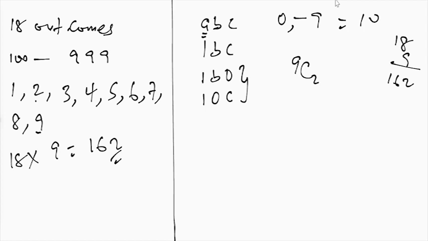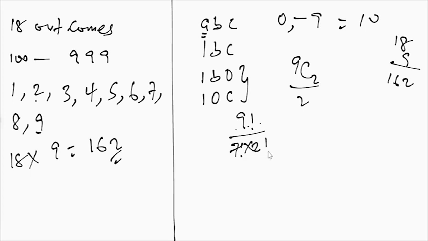Not just that alone, out of 9 we are choosing 2. We also know that choosing 2 is not enough. There are 2 arrangements that you can have. Then you can divide this by 2. So if you simplify this, okay, let's take it this way. We have 9 factorial divided by 7 factorial multiplied by 2 factorial.